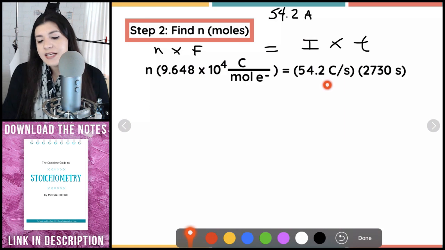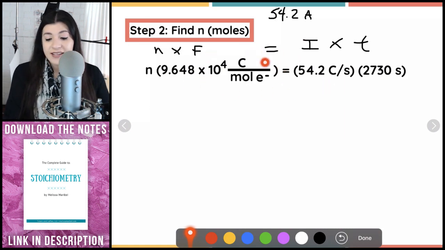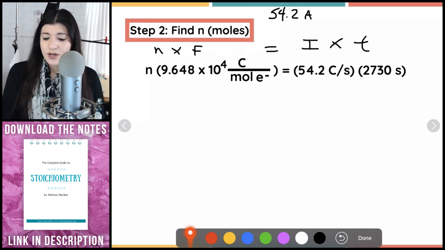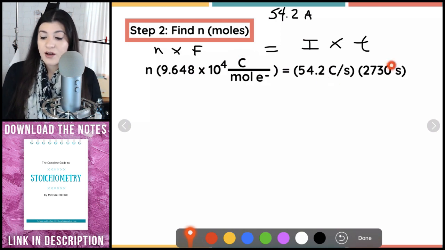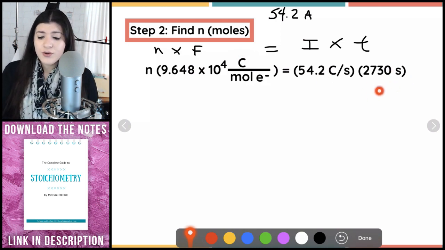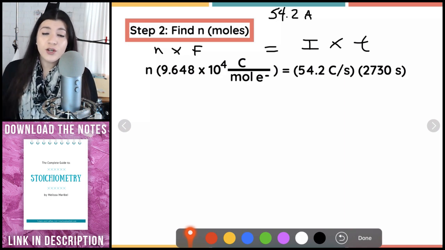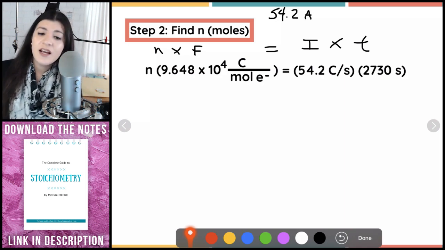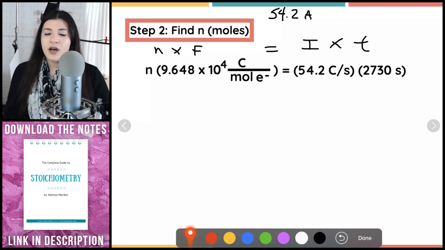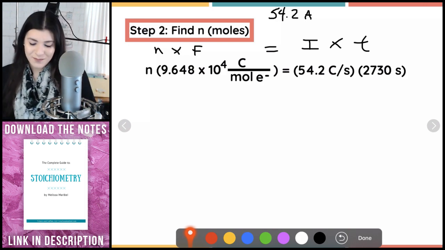The reason is that Faraday's constant has coulombs, and I need coulombs and seconds to cancel out. So when you're plugging it back into the formula, your current should be in coulombs per second. When you're solving for current, you will then convert it to amps.